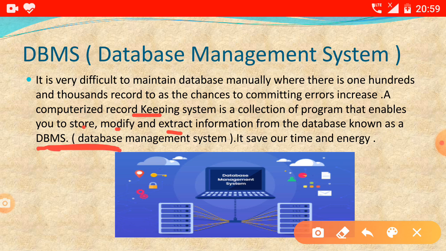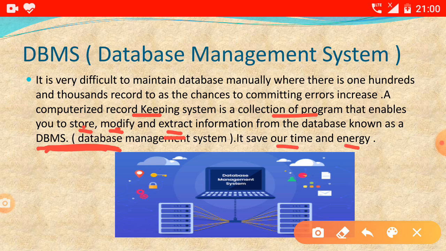Database management system is a collection of programs where we can store, modify, and extract the information, and it saves our time and energy.